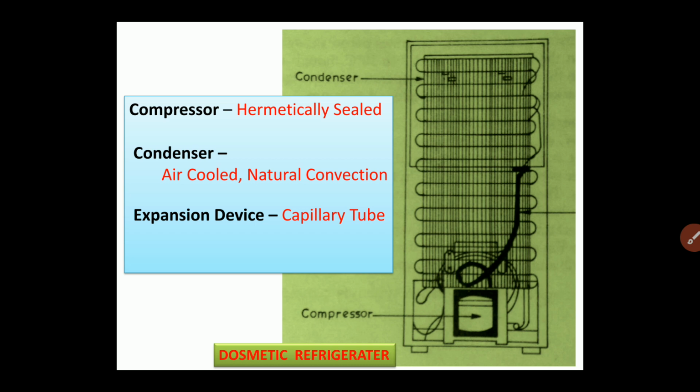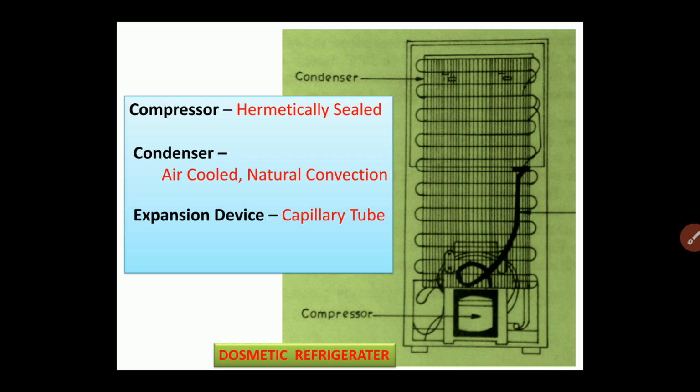More the restriction, more the expansion. More the expansion means more reduction in the pressure. Here it is also clear that if the length of the capillary tube is more, then the restriction is more and the expansion is more, and if the internal diameter of the capillary tube is reduced, then also the restriction will be increased and thus the expansion will be increased. So the capillary tube is properly designed so that the required expansion can be obtained in the capillary tube, which is used as the expansion device in the domestic refrigerator.